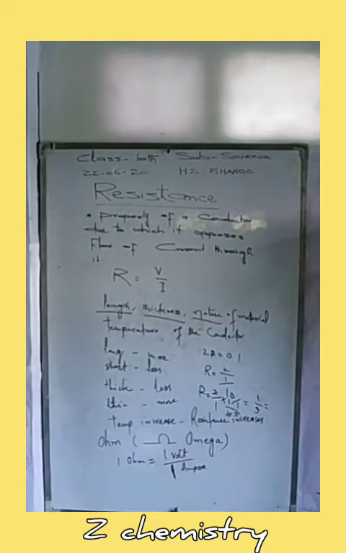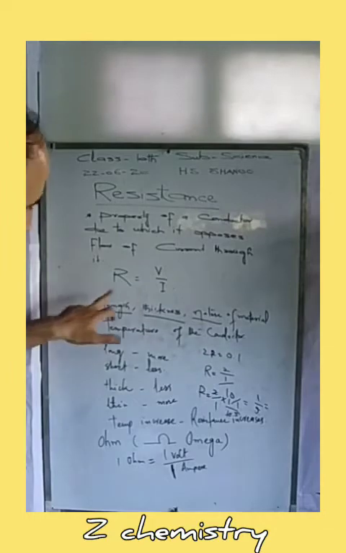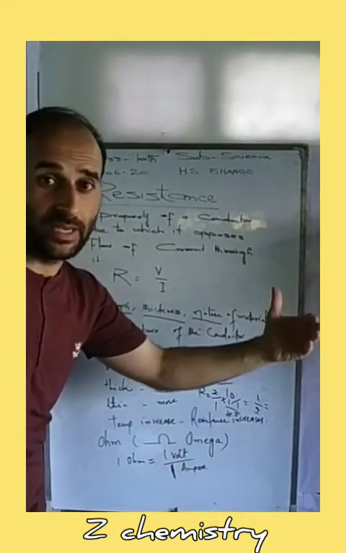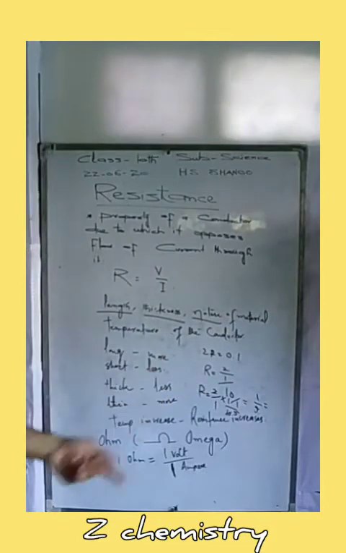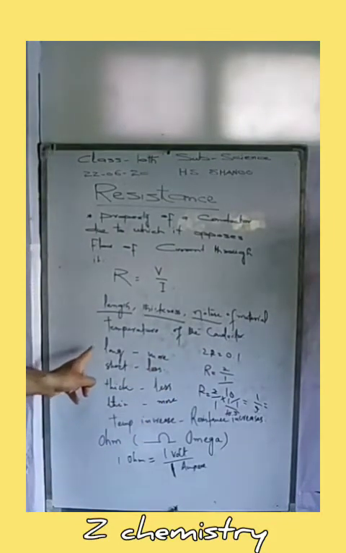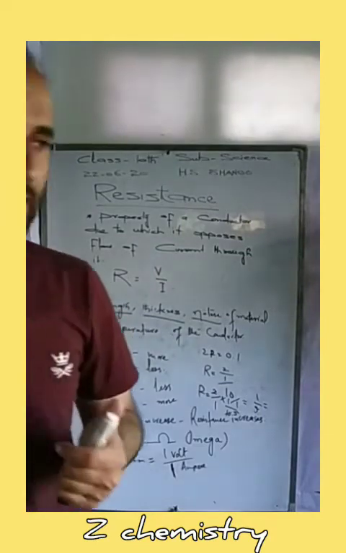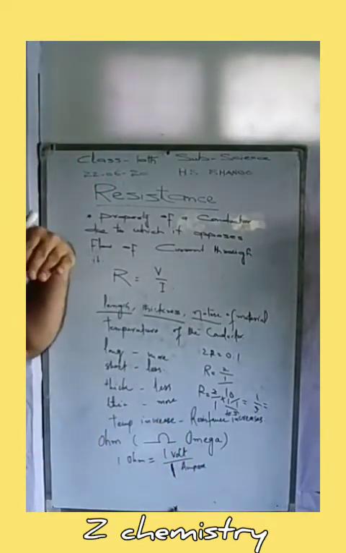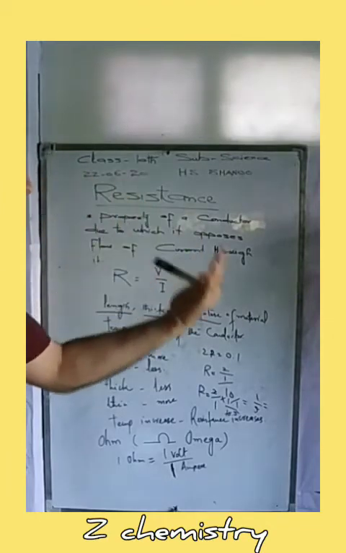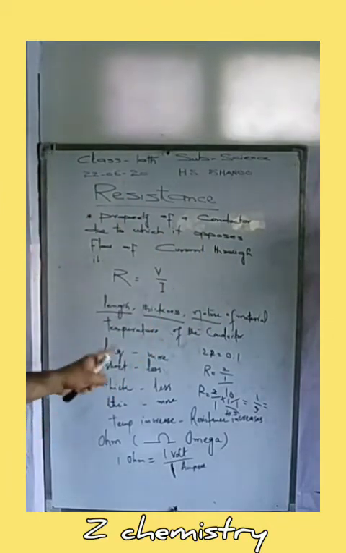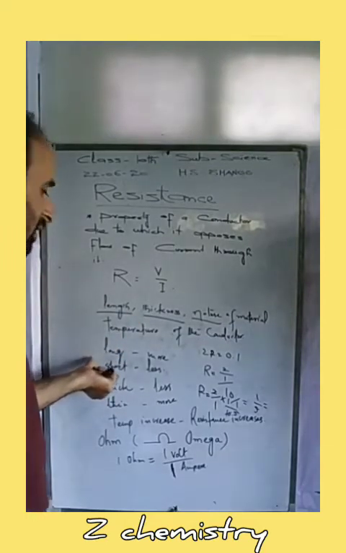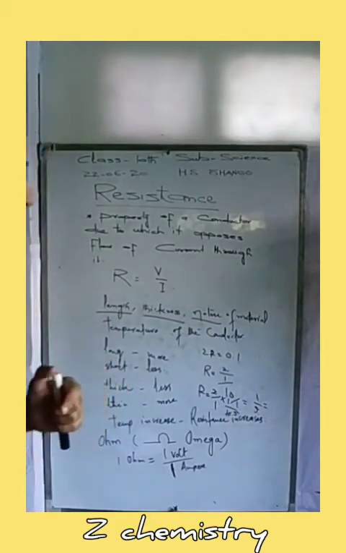conductor. The resistance of a conductor depends upon the length, thickness, nature of the material of the conductor, and temperature of the conductor. If the conductor has more length, it means that it has more resistance. If the conductor has a short length, it means its resistance is less.